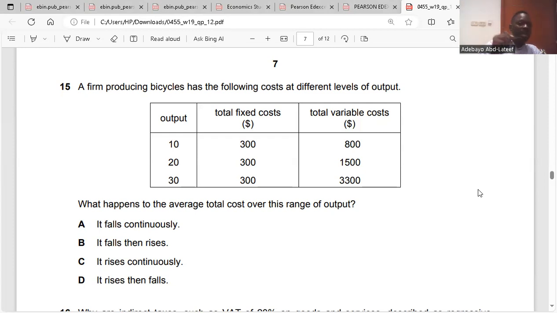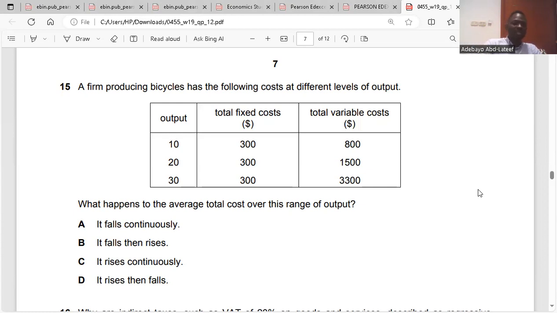So at the output of 10, we have TC to be 800 plus 300, which is 1,100. So 1,100 divided by 10 is 110. The second output, which is 20, is 1,500 plus 300, that's TVC plus FC, divided by output to get ATC. So 1,500 plus 300 is 1,800, divided by 20, it's 90. The first output, which is 10, was 110. The second output was 90. The third output is 3,300 plus 300, which is 3,600, divided by 30, which is 180.